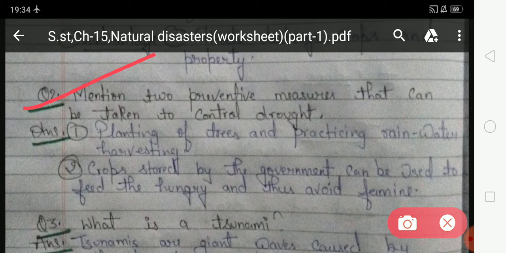So student, in this question you have to discuss two preventions of drought. First, planting of trees and practicing rainwater harvesting. So student, first of all you have to plant more and more trees. And second, crops stored by the government can be used to feed the hungry and thus avoid famine. So student, the second preventive measure that can be taken to control drought is that crops should be stored by the government, because they can be used during the time of drought and famine, and this storage avoids famine.